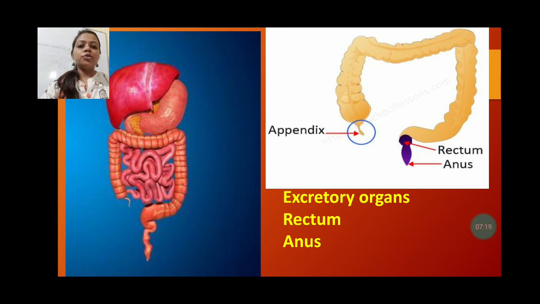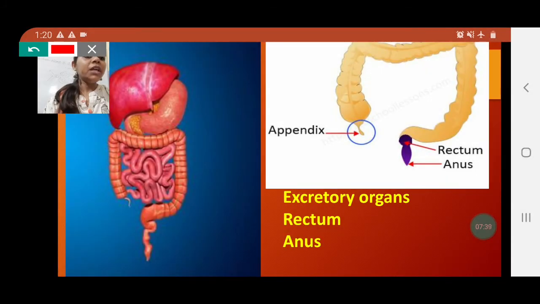Actually, these do not take part in the digestion process itself. They are excretory organs. That means after the digestion, whatever undigested food or waste material is there, these two organs help us to remove it. As you can see, the rectum is present here, whereas the anus is the opening of the rectum.